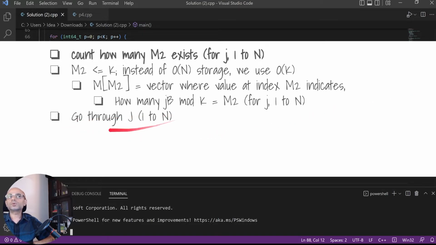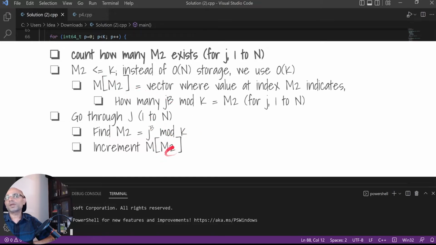So we will go through j from 1 to n and find m2, which is j power b mod k, and based on the m2 value, we will increment the value of m of m2, indicating there is one more j for which this value results in m2.